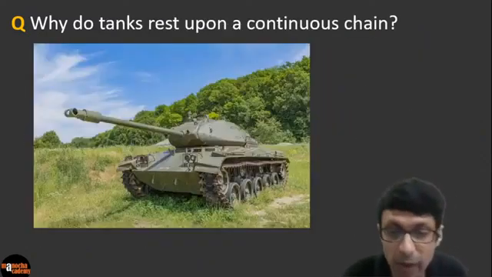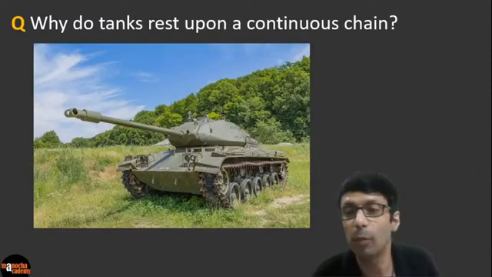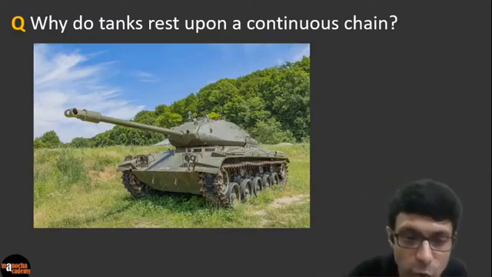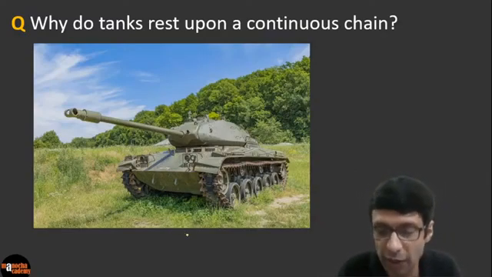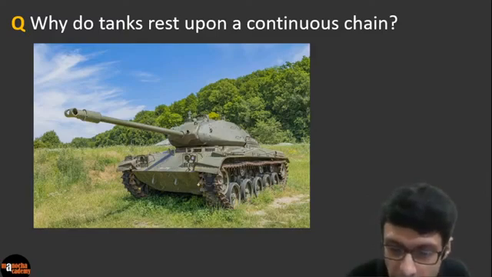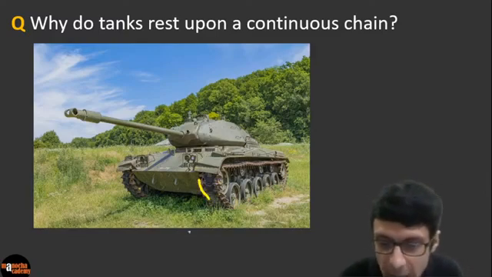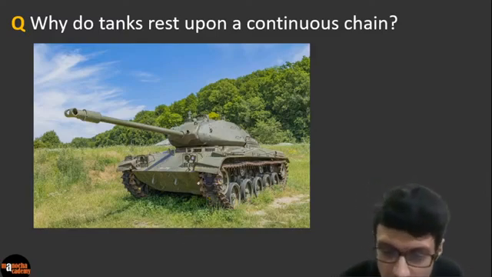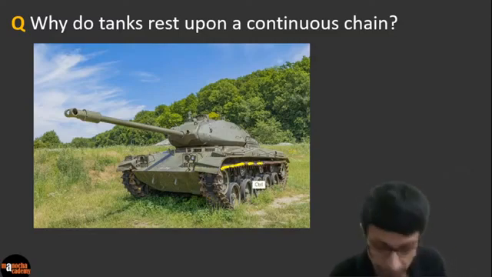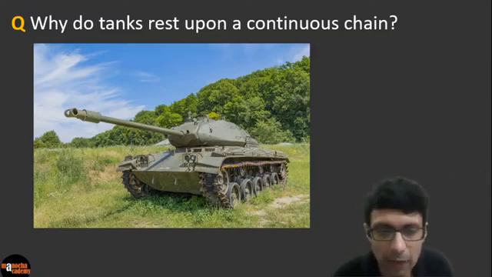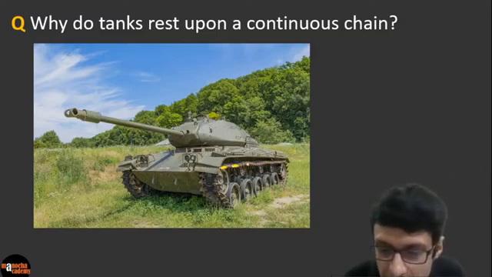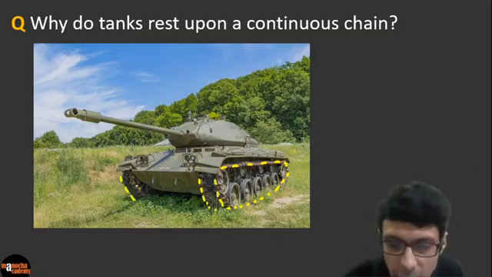Superb, guys. And similarly, why do you think tanks rest upon this continuous chain? I'm sure you've seen these pictures or you've seen it in the movies, right? In the war movies, you've seen that these tanks are moving on these large, thick chains. So can you see here? There's this continuous chain. I'm marking it with the dotted line here. So these tanks have this continuous chain going all the way around. Maybe you can't see it in the grass here, but can you see, again, this long, continuous and thick chain on both sides?